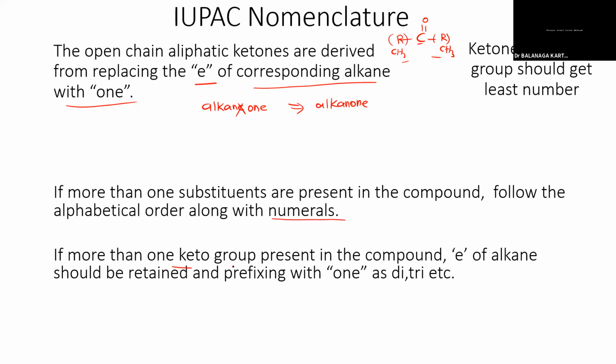If more than one keto group is present, then the E of the alkane should be retained and prefixed with di, tri, etc. So either dione or trione, like that we have to write. This is the IUPAC nomenclature of ketones. So how can we write the IUPAC nomenclature?